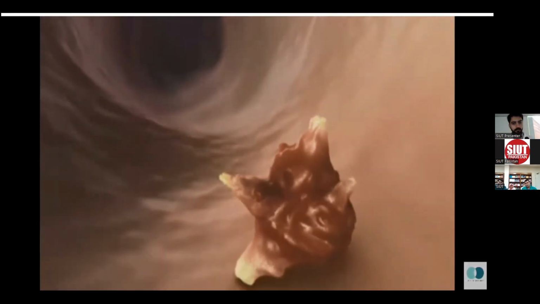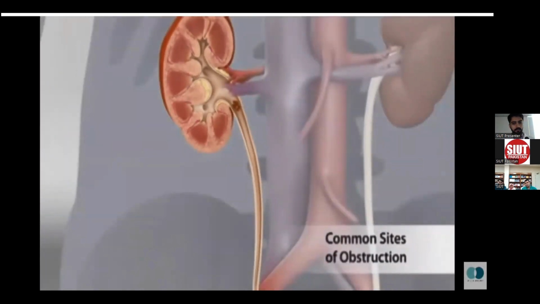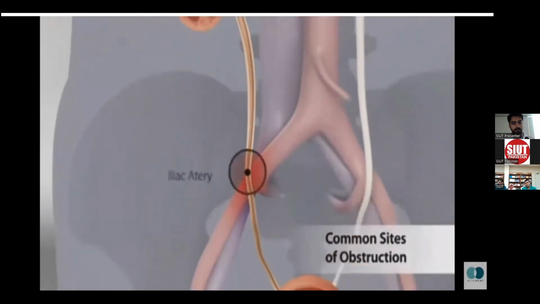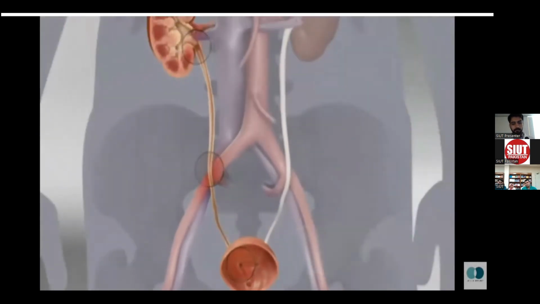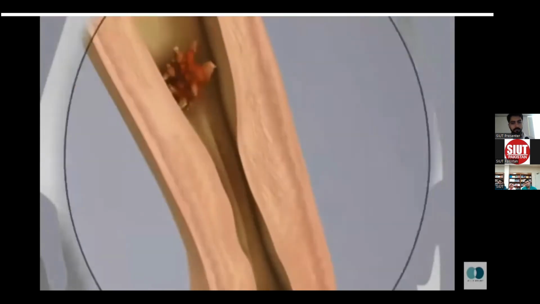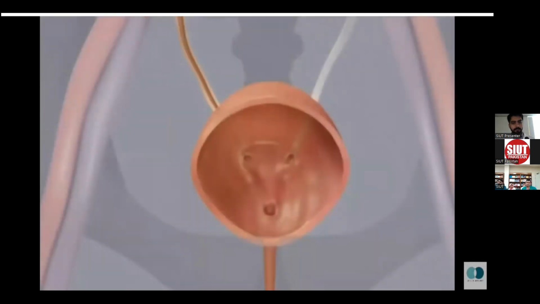If a stone continues to grow until it reaches a critical size, which can be as small as 4 to 5 millimeters in diameter, it may be too large to pass easily through the ureter. The edges of the stone may become wedged inside the ureter at the ureteropelvic junction, where the ureter crosses over the iliac artery, or at the ureterovesical junction. The result is pain and obstruction, until the stone slowly passes into the bladder and eventually out of the body in the urine stream.